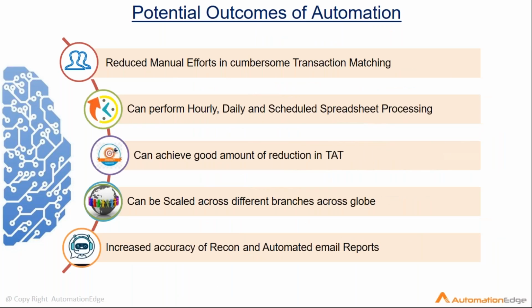Now, the potential outcome of automation is that it will reduce the manual effort, which is cumbersome in transaction making. This can be performed hourly, daily, or you can schedule it as per your requirement because you don't have to deploy a human. Everything is going to be automated. It can achieve a good reduction in your turnaround time. It can be scaled across different branches, even across the globe, with increased accuracy in reconciliation or any other automated email reports.